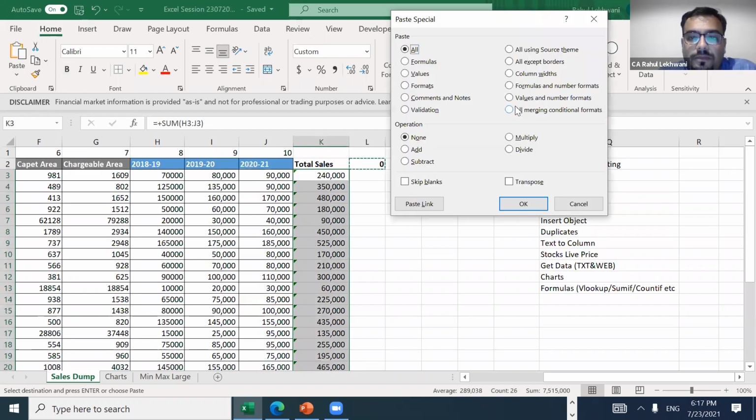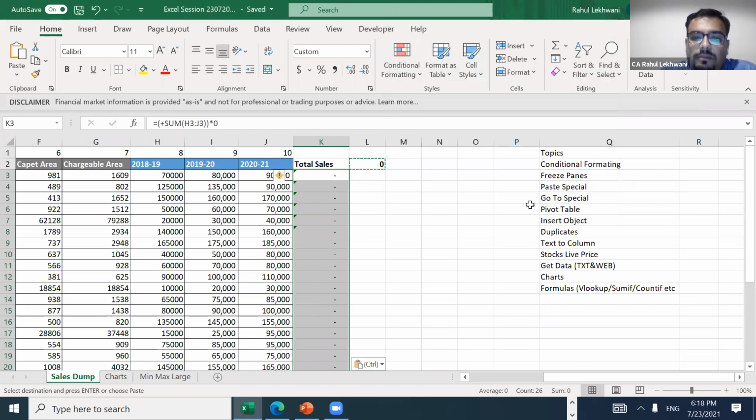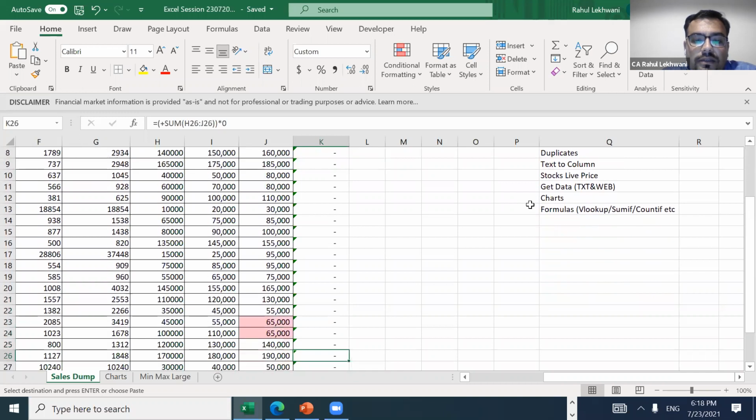I'll go into paste special, and then I'll put formula, and here there are four categories: multiply, divide, add, subtract. I need to multiply, and here you always need to put formula to have a multiplication. Then click OK. See what has happened? I have not deleted the data. All I have done is multiply. Can you see in the tray that it is multiplied by 0?